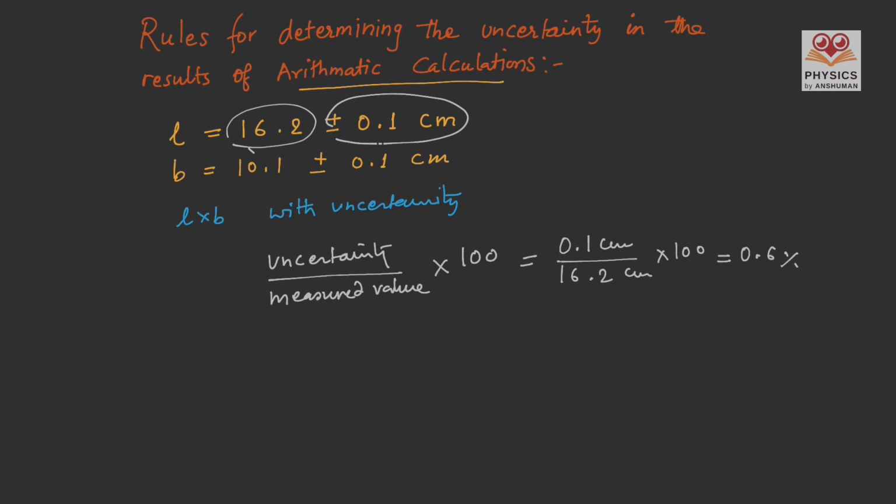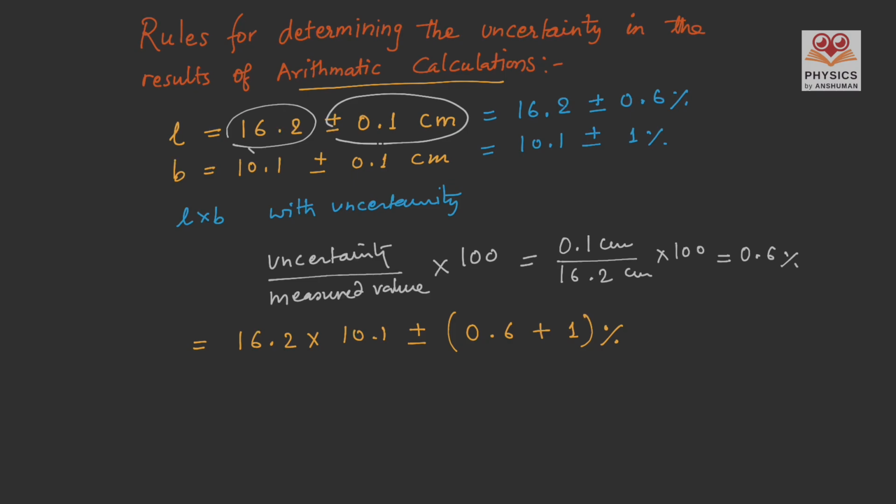And now we can write our length as 16.2 plus minus 0.6%. In the same way, the breadth can be written as 10.1 plus minus 1%. Now we are in a position to find the area. So area is L into B, so we will multiply 16.2 by 10.1, and then we will combine the uncertainties. To do that, we will simply do the plus minus and we will add both the uncertainties. So it is 0.6 plus 1%.